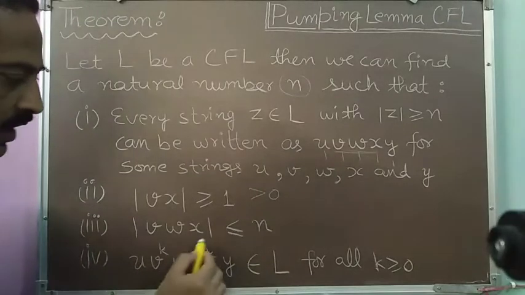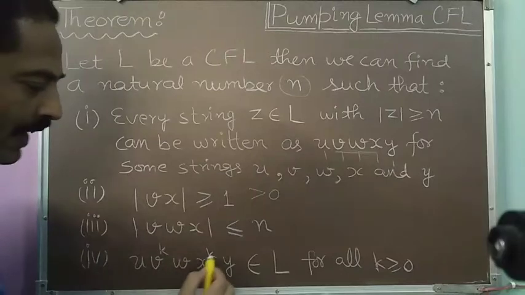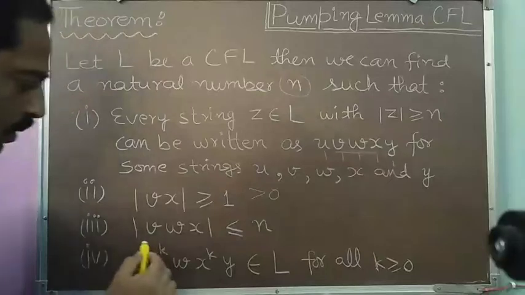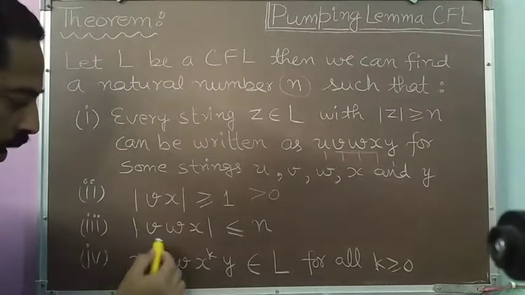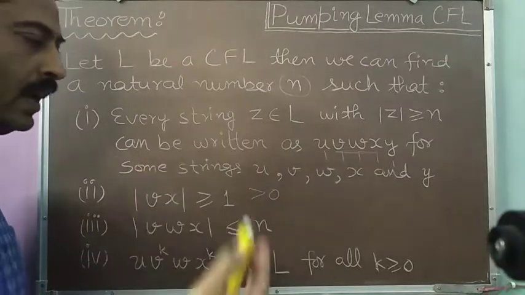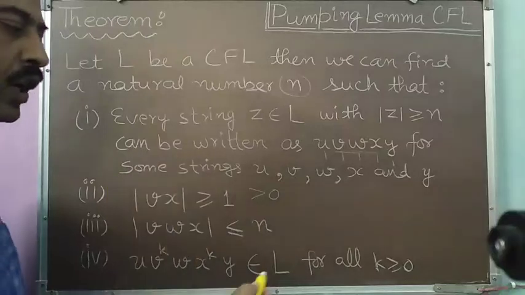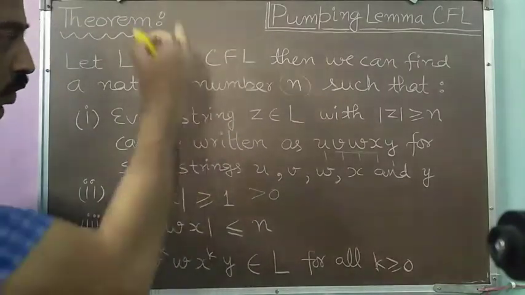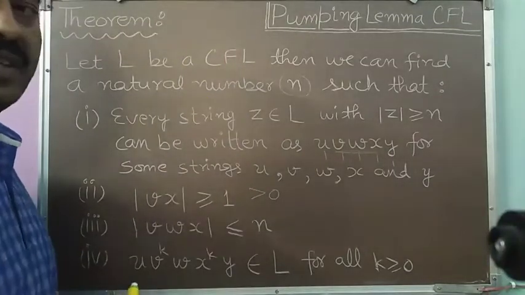When the value of k is equal to 2, then u v squared w x squared y, that string will also belong to L. Similarly, for more values of k, that is k equal to 3, k equal to 4, meaning this part v and x we can repeat as many times as we wish in our string, and the string will be part of the language if the language is context-free. So this is the whole theorem which the pumping lemma for context-free languages says.